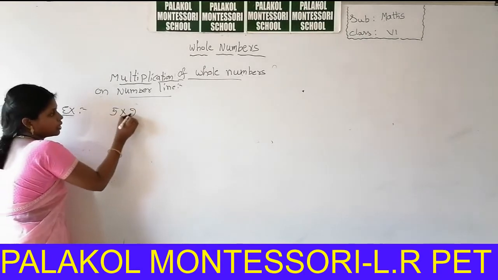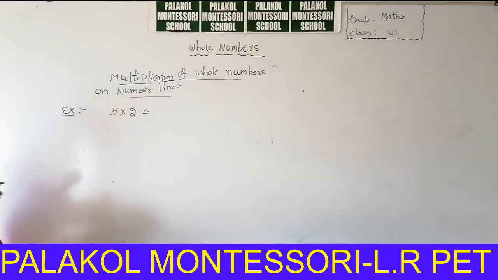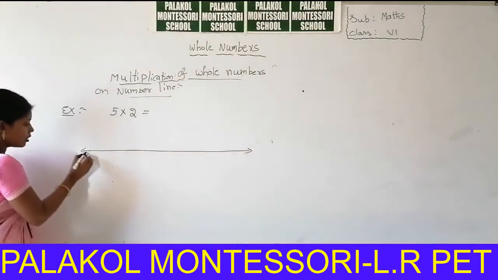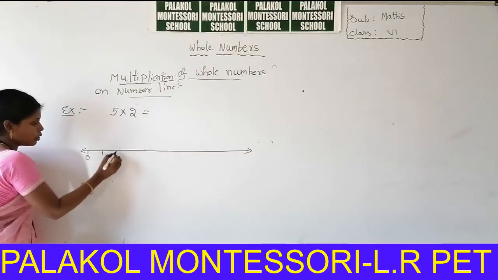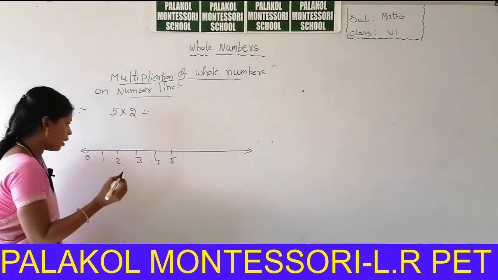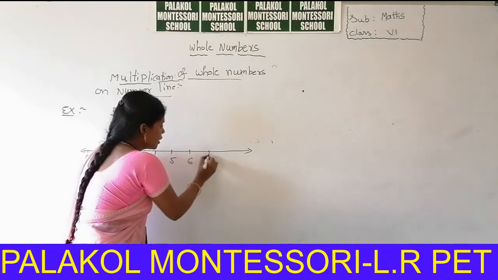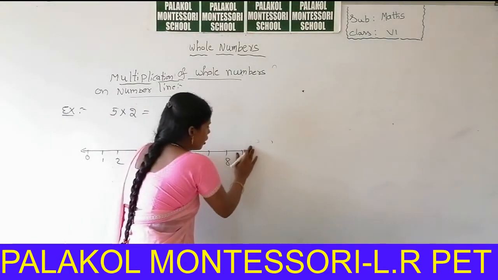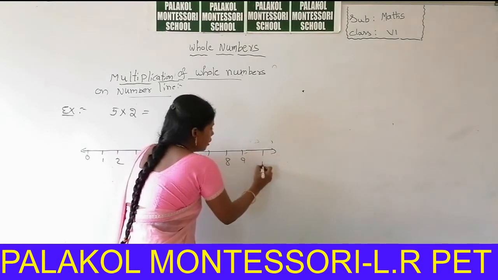5 2s are. So again you can take another number line. Whole numbers are starting from 0 onwards. 5, 6, 7, 8, 9 and 10.